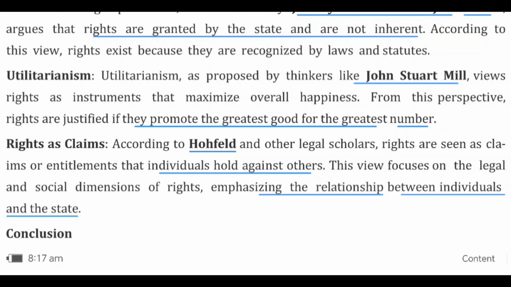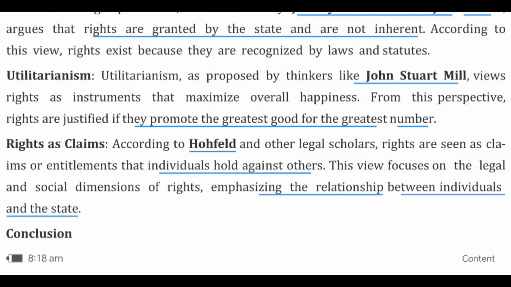Utilitarianism theory. This was proposed by thinkers like John Stuart Mill. In his view, rights are justified when they promote the greatest good for the greatest number. This is called utilitarianism. These rights are based on a utility purpose. It means rights are instruments that maximize overall happiness. They promote the greatest good for the greatest number.